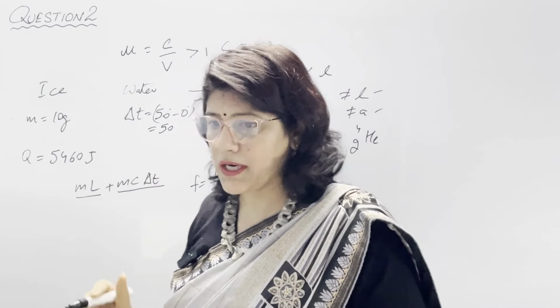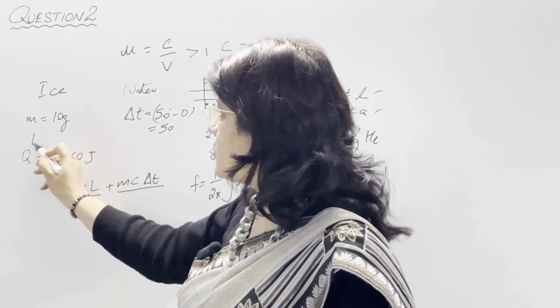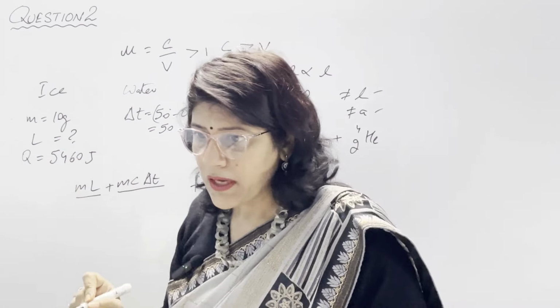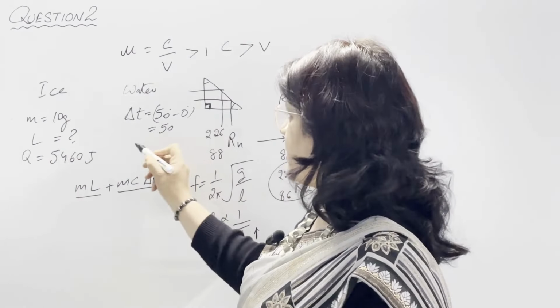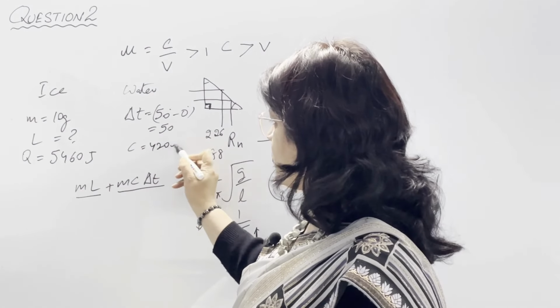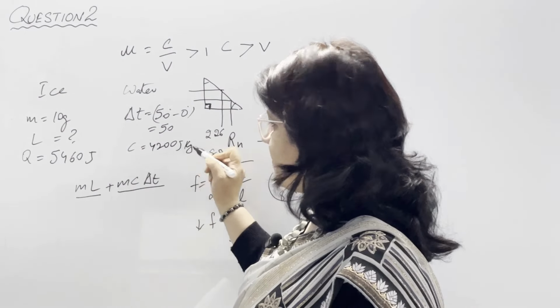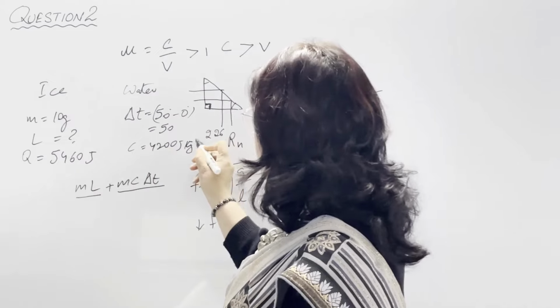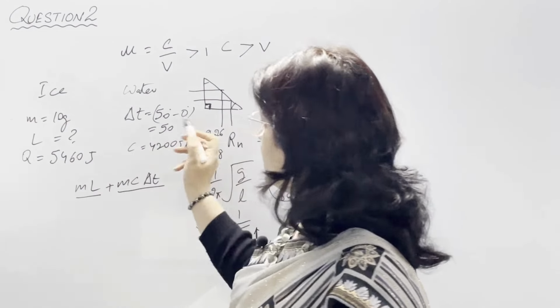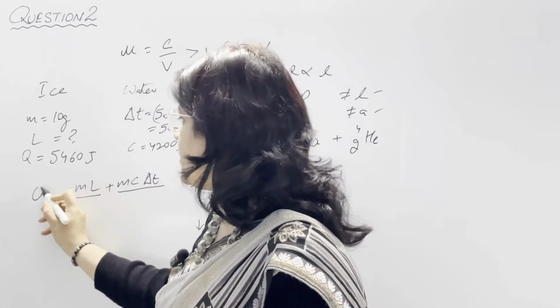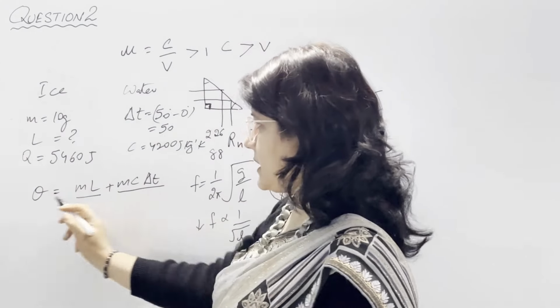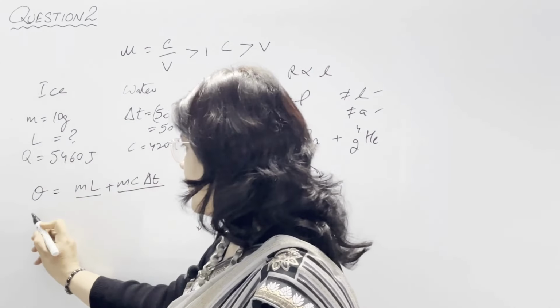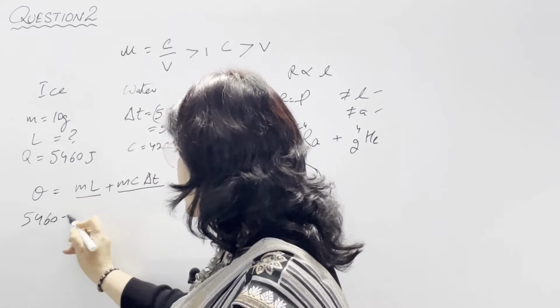Calculate the specific latent heat of fusion of ice. We need to calculate L here. Given specific heat capacity of water C is 4200 joule per kg per Kelvin. So now filling the values, Q is equal to mL plus mc delta T. Here the value of Q is given as 5460.